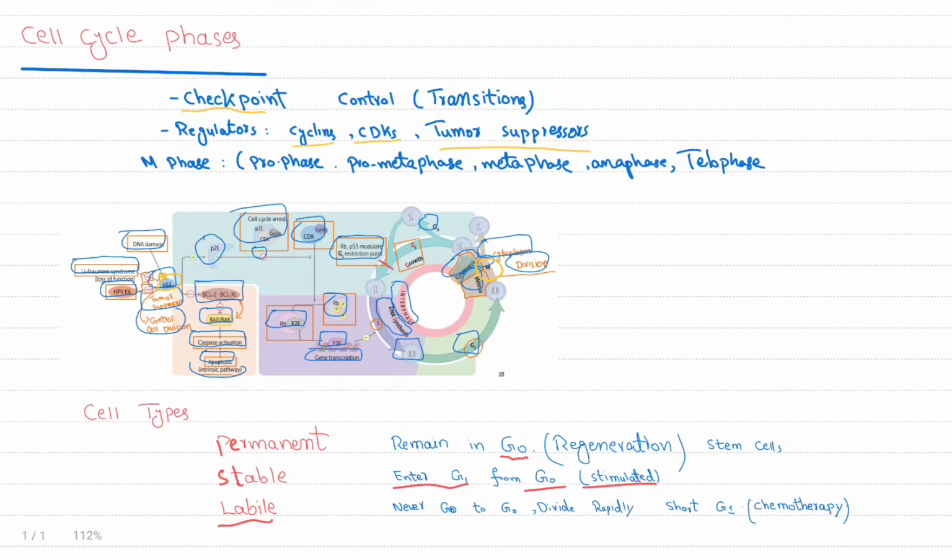And labile cells never go to G0 phase. They divide rapidly and have a very short G1 phase. Labile cells are mostly affected in chemotherapy. Examples of labile cells are bone marrow cells, gut epithelium, skin, hair follicles and germ cells.